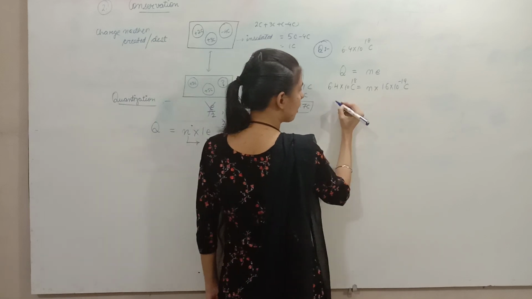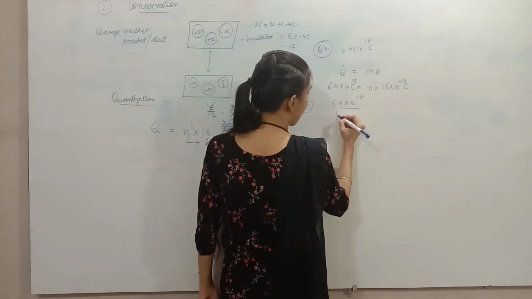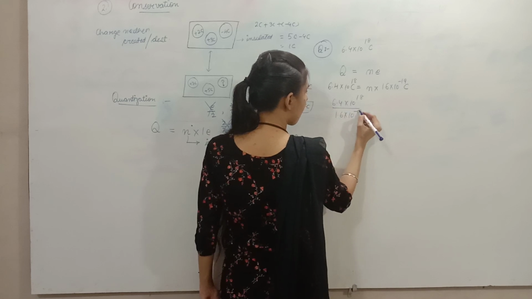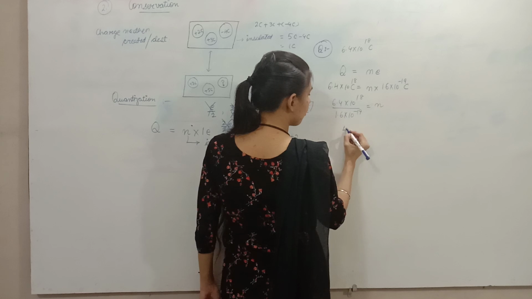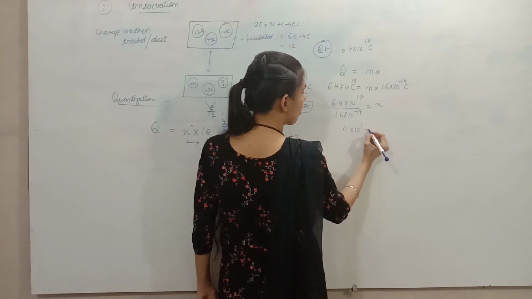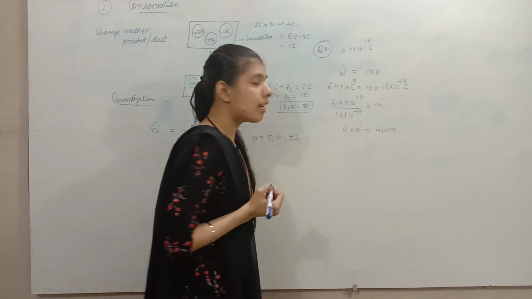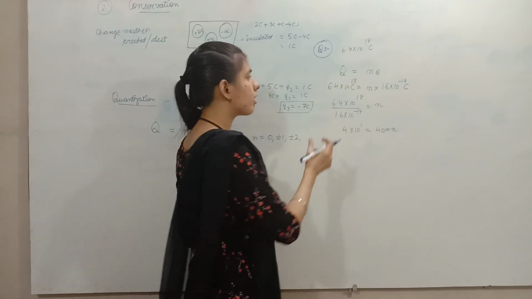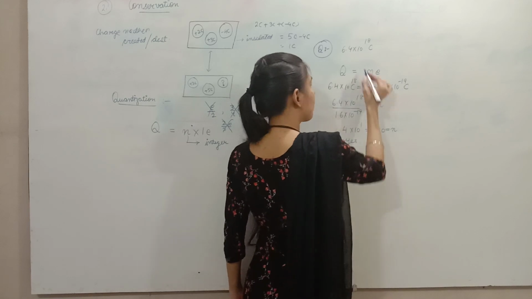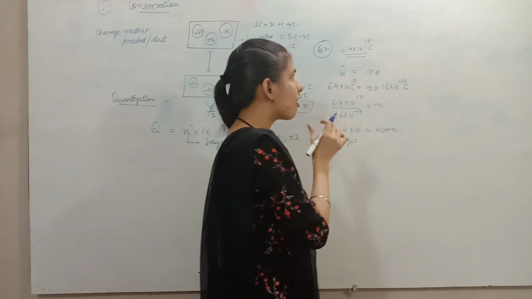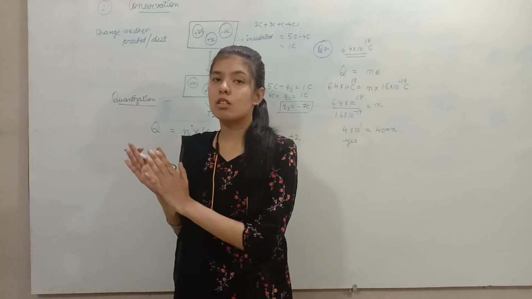So on solving, you will get n equal to 4 times 10 raised to the power 1, which is equal to 40. 40 is an integer, so you can say yes, a charge of 6.4 times 10 raised to the power 18 coulomb can be transferred to another body.